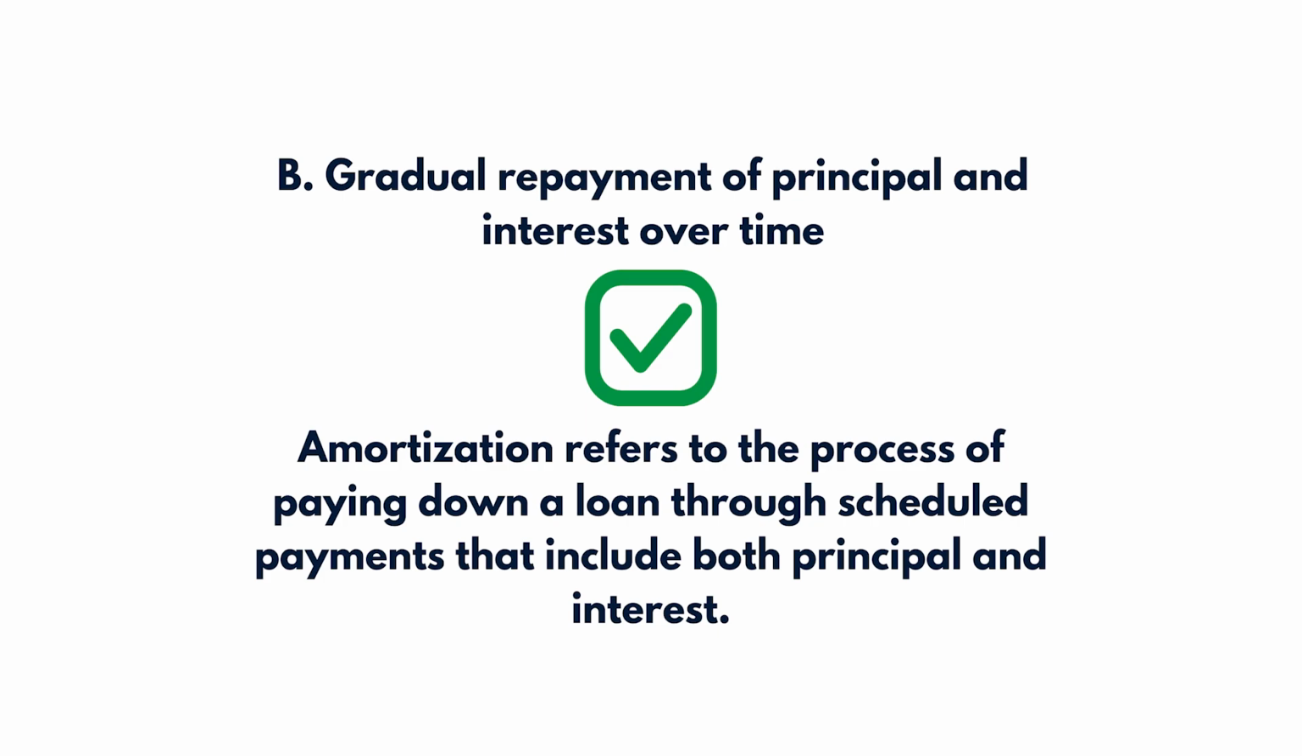Amortization refers to the process of paying down a loan through scheduled payments that include both principal and interest. Early in the loan term, a larger portion of the payment goes toward interest. Over time, more of the payment reduces the principal balance.